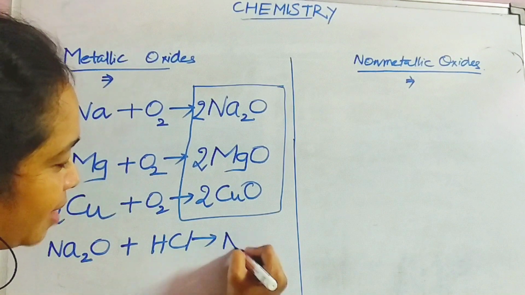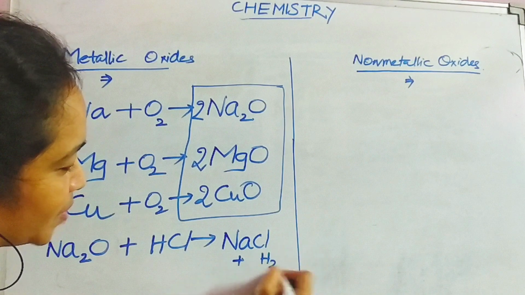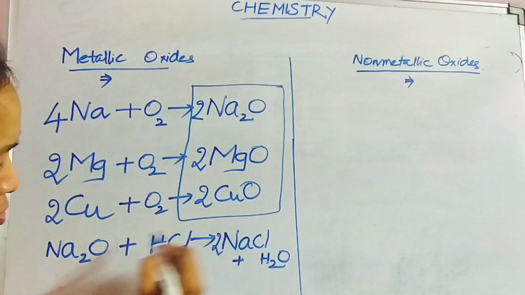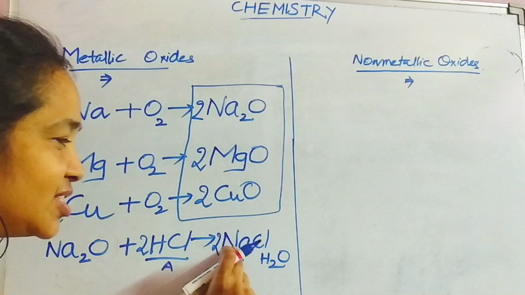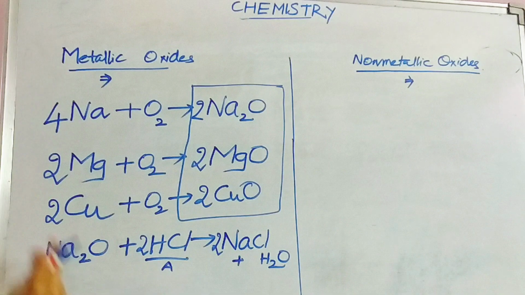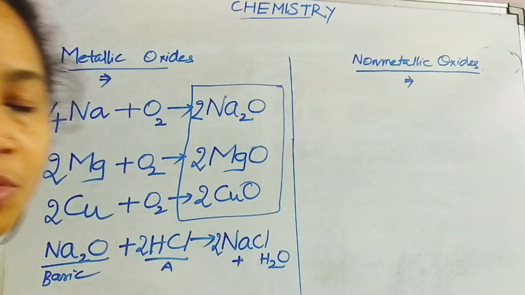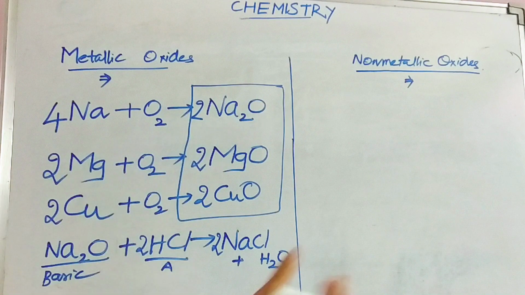Then you obtain NaCl plus H2O. You have to balance. So here 2 sodiums, I'm arranging 2 and I'm arranging 2. Here you know that this is an acid. When a substance reacts with an acid and results in a salt, obviously that particular substance is a basic substance. This is one of the important examples which proves that metal oxides are basic in nature.